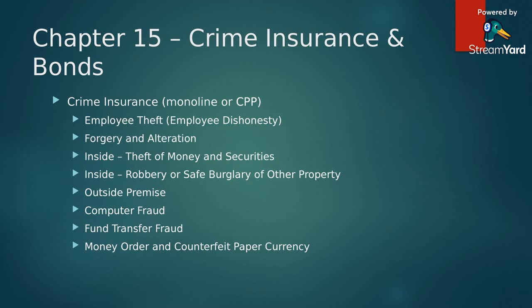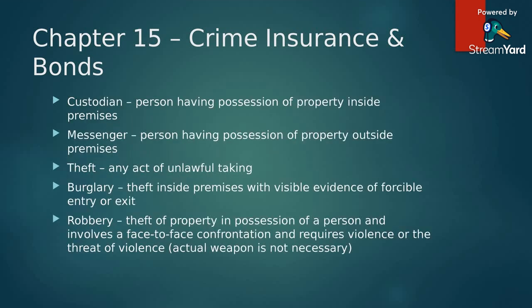So a couple definitions that we need to go over here at the beginning. Custodian, this is any person that has possession of a property inside of a premise. A messenger, this is going to be a person that has possession of property outside the premise. Remember, theft is going to be defined as any unlawful act of taking that is without the owner's consent and includes the crimes of burglary, robbery, forgery, and other crimes.